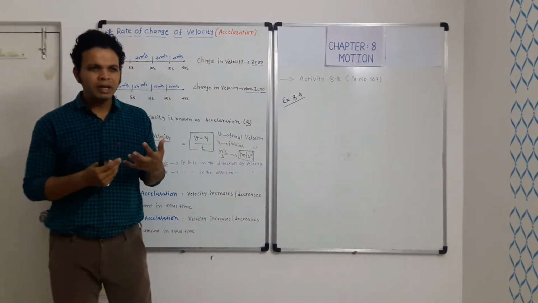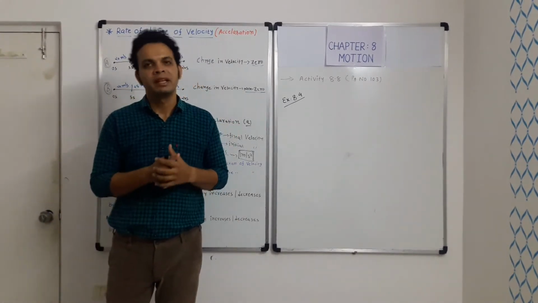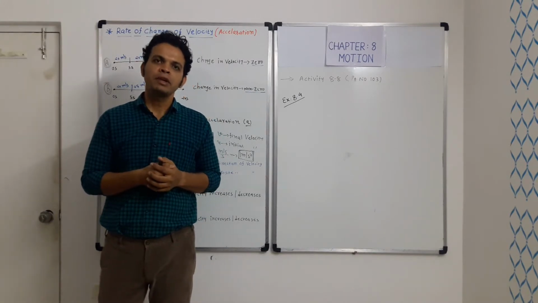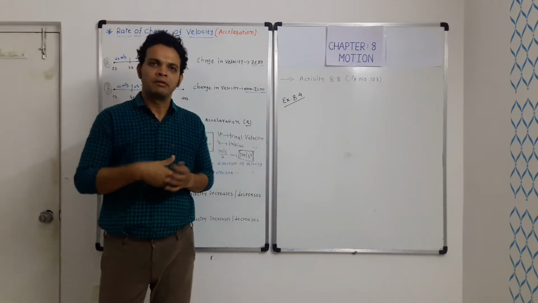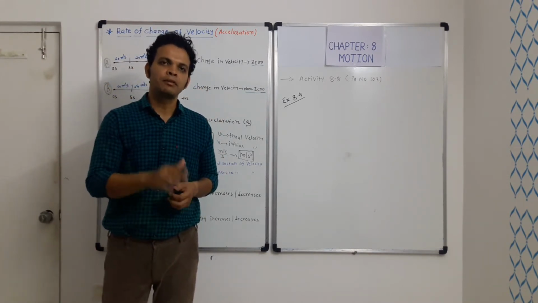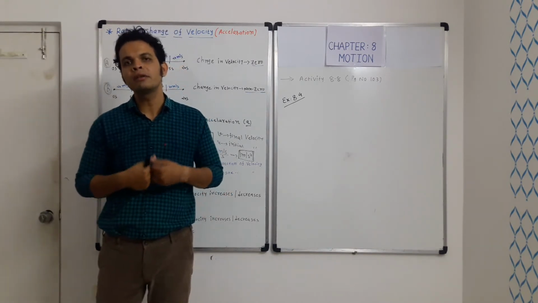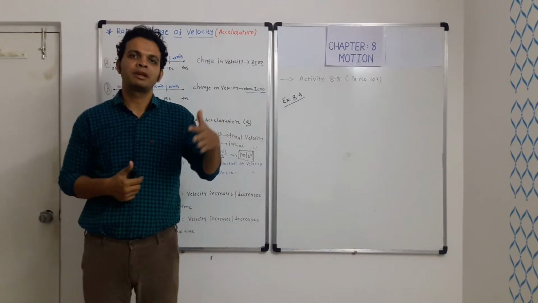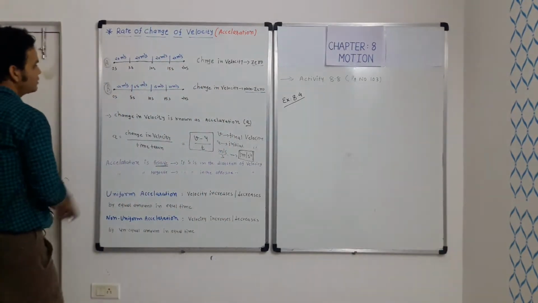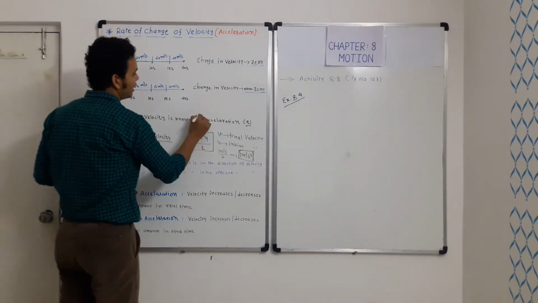We can correlate this with driving a vehicle, whether a two-wheeler or a four-wheeler. Whenever we want to increase our speed, we accelerate, or in a four-wheeler we press the pedal of the accelerator. So the speed of our vehicle increases, its velocity changes. Acceleration is defined as the change in velocity.